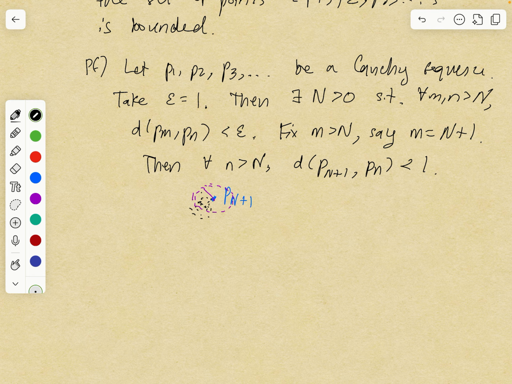So what are the points that could be outside of this ball of radius 1? Well, there can only be finitely many.